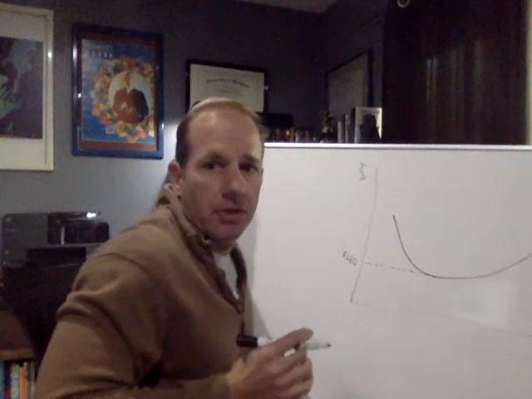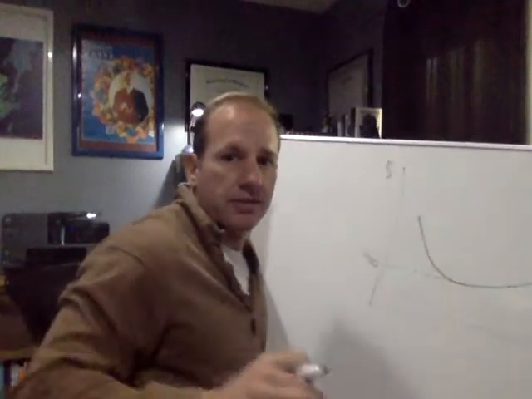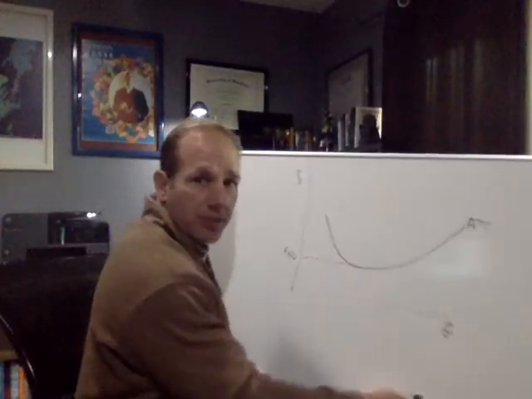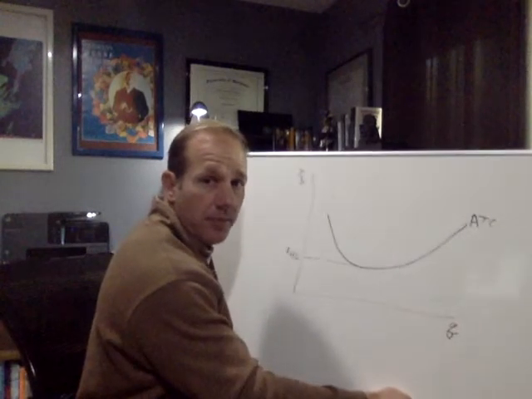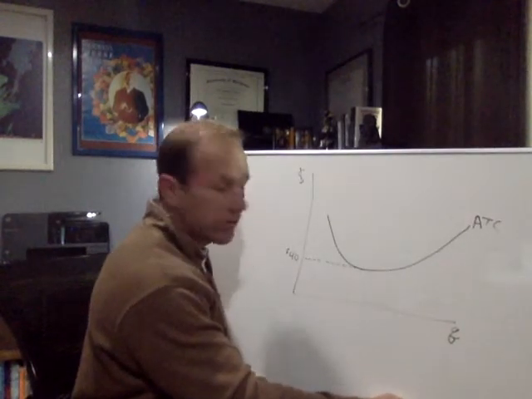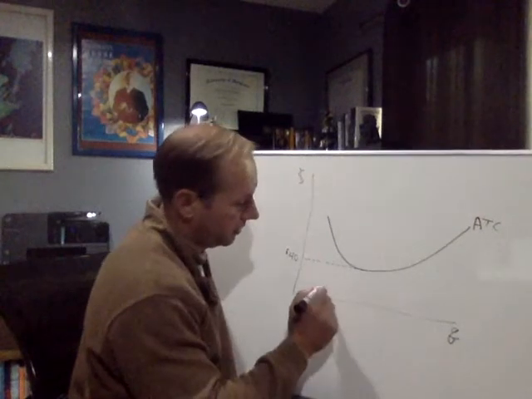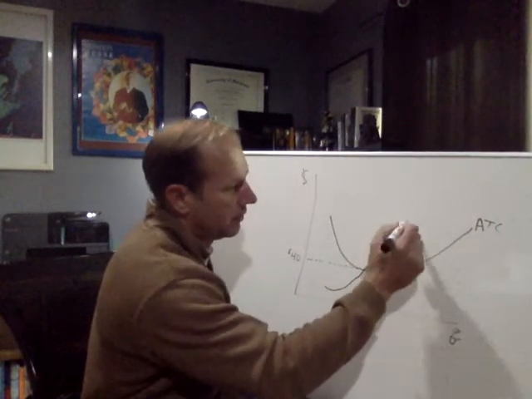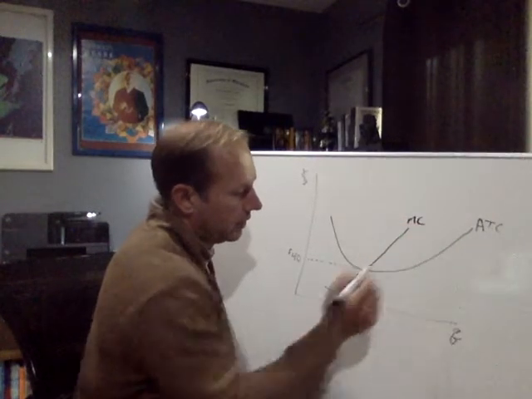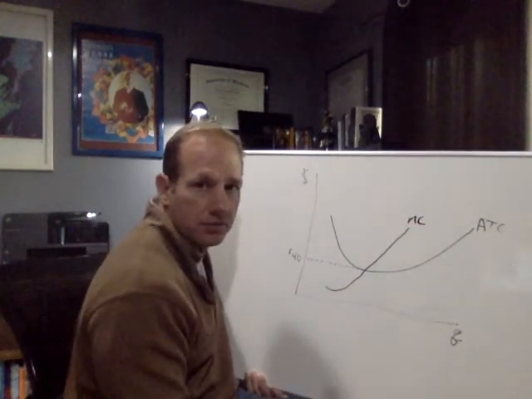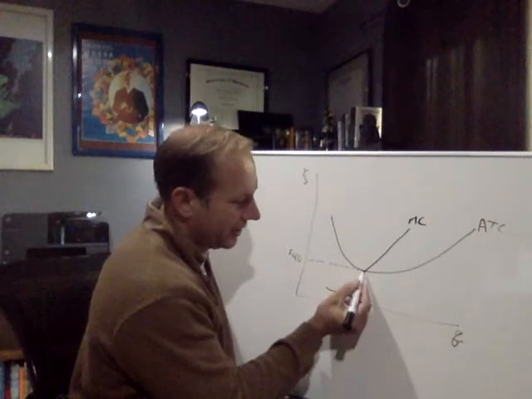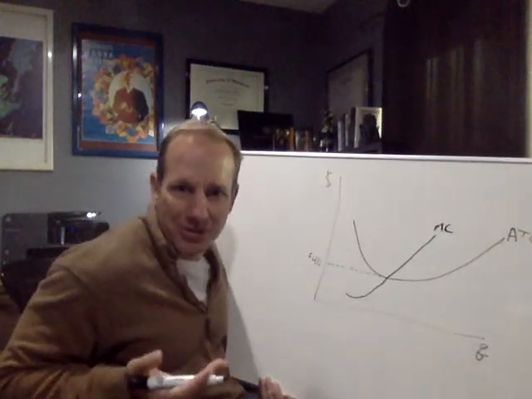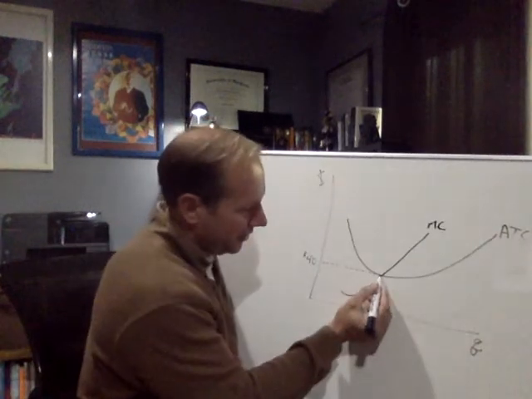So if that's the case, what else do I know is happening at the minimum of average total cost every time? Marginal cost crosses average total cost at its minimum. So what's marginal cost then? $40, because by being at the minimum of average total cost, that's where the marginal cost is at that number of units.